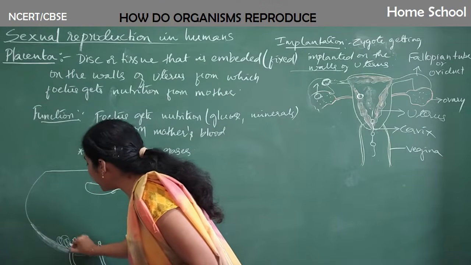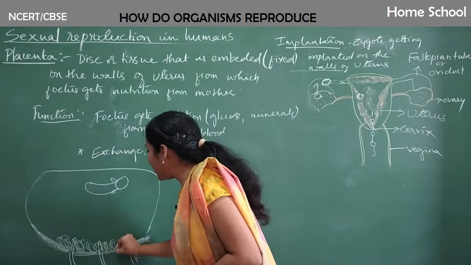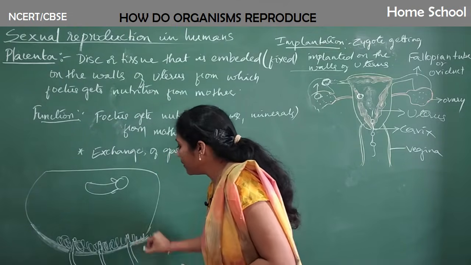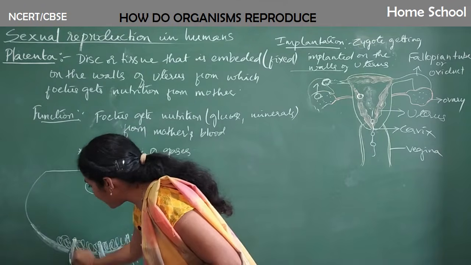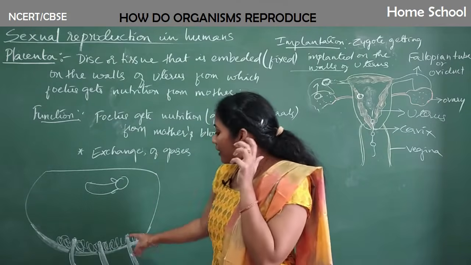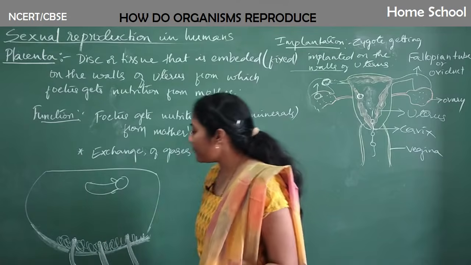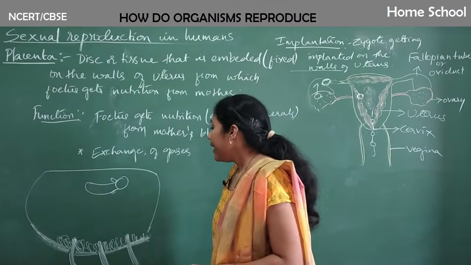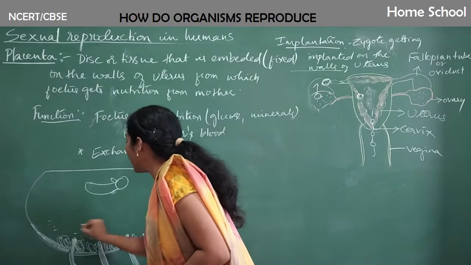A tissue develops here, many cells will develop automatically. This is an artery. Let me give a thicker shade. This is one artery, this is another artery, right? So one more layer of cells or tissue is formed in between the arteries. And here the mother's blood would be there, a pool of blood.